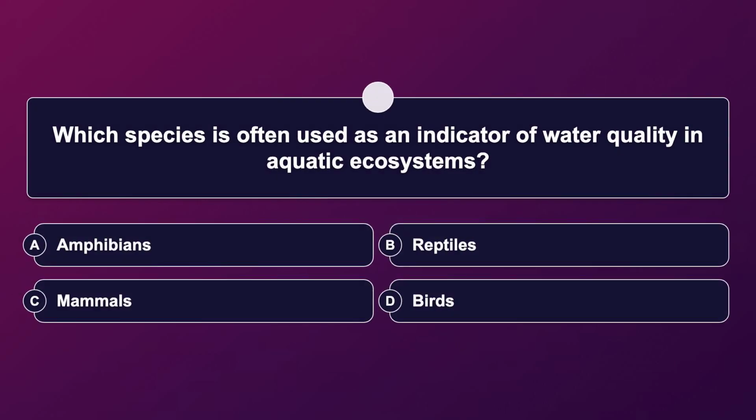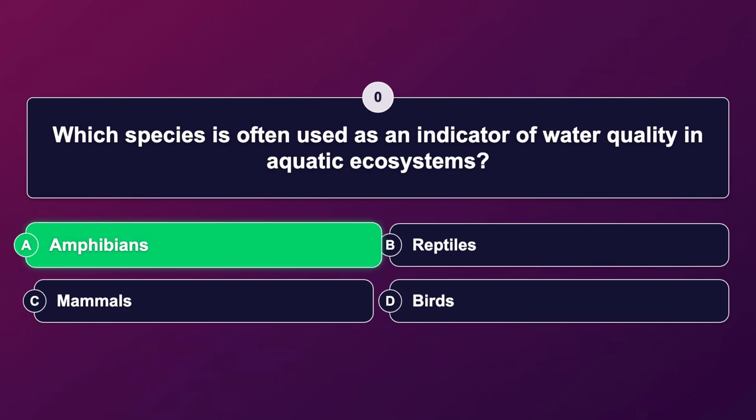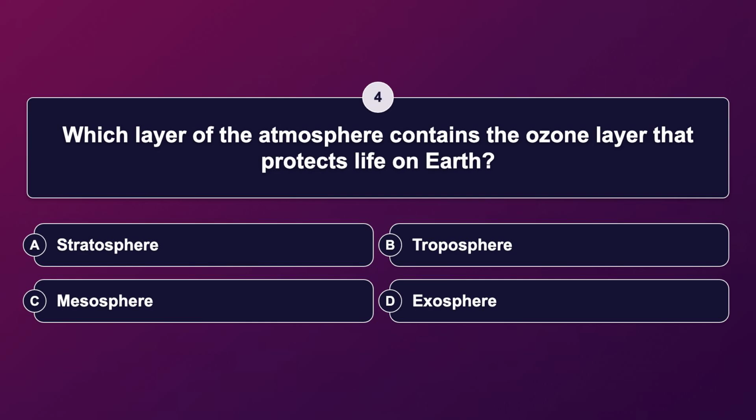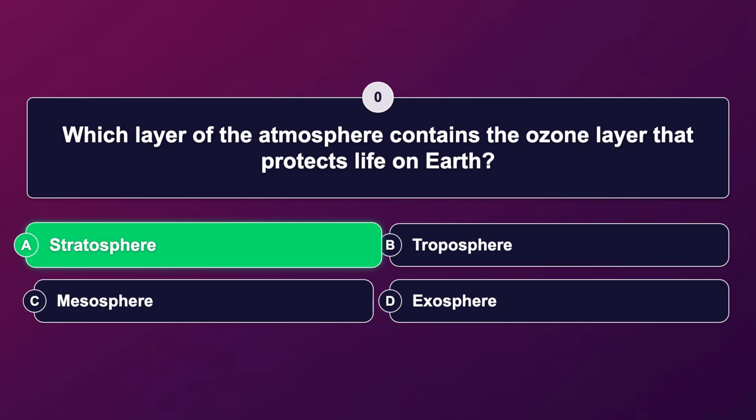Which species is often used as an indicator of water quality in aquatic ecosystems? The correct answer is amphibians. Which layer of the atmosphere contains the ozone layer that protects life on Earth? The correct answer is stratosphere.